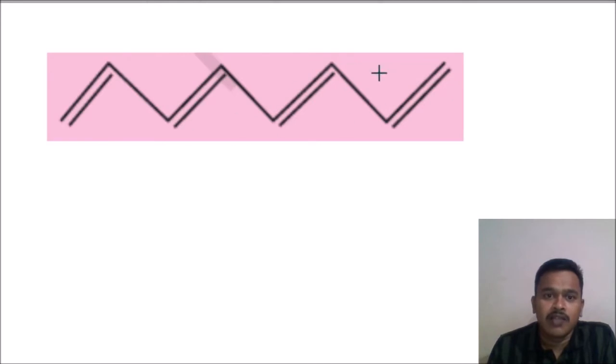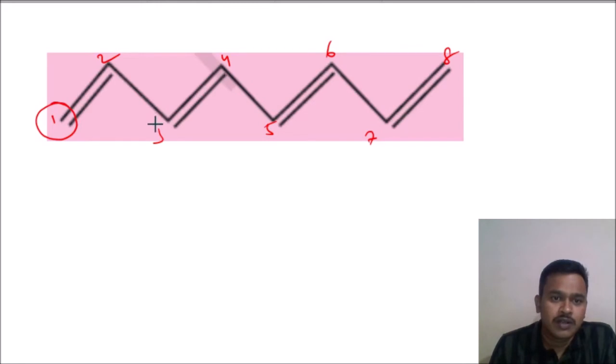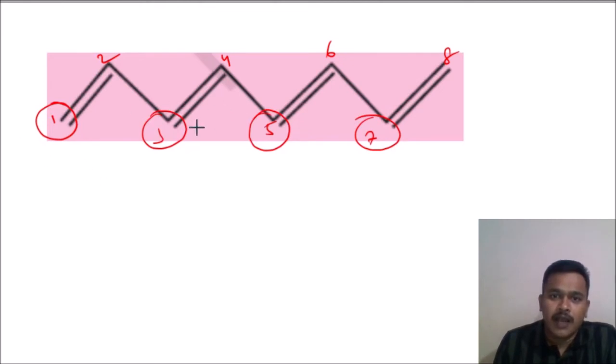Here give the numbering. On any side you can give the numbering because it is a symmetrical compound. I will give it like this: 1, 2, 3, 4, 5, 6, 7, 8. Here more than one double bond is there. Which positions? First, third, fifth and seventh positions. No branch is there and 8 carbons are there. The positions of the double bonds are 1, 3, 5, 7.